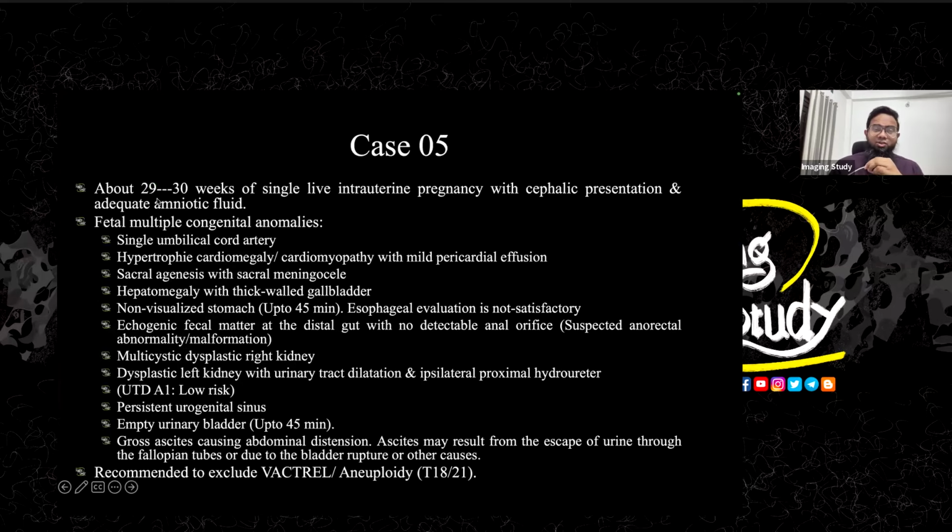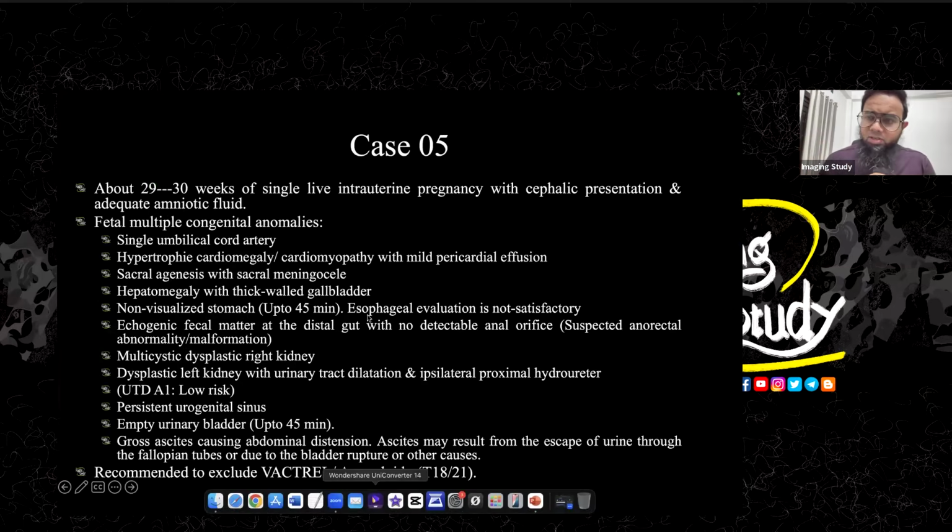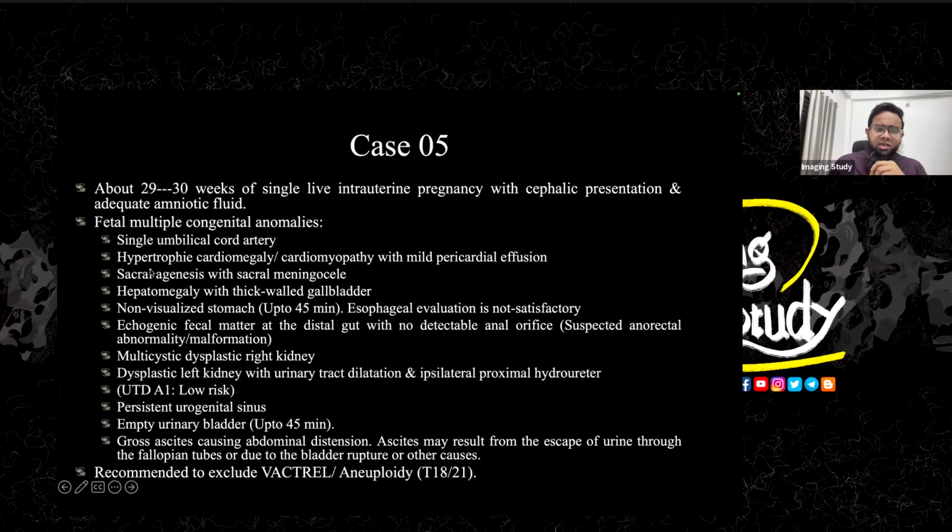So it was 29 to 30 weeks of single live intrauterine pregnancy with cephalic presentation and adequate amniotic fluid. Make sure the reporting style is quite different from country to country. Many of you are connected from different parts of the world, so the report format or style may vary. Anyway, we have found multiple congenital abnormalities like single umbilical cord artery, hypertrophic cardiomyopathy with mild pericardial effusion. I think I just copied it, so there should be a C here. Okay, so sacral agenesis with sacral meningocele, hepatomegaly with thick walled gallbladder, non-visualized stomach.